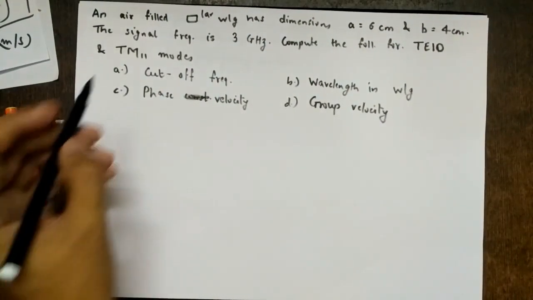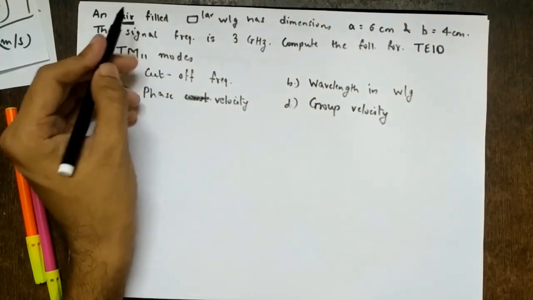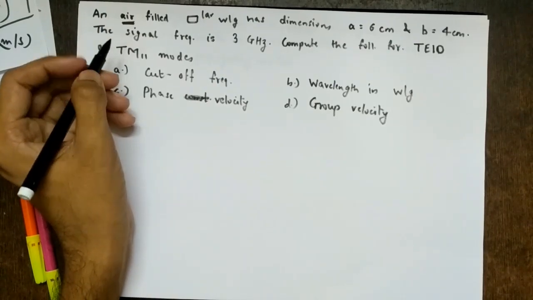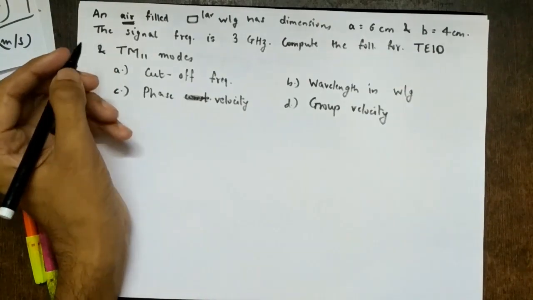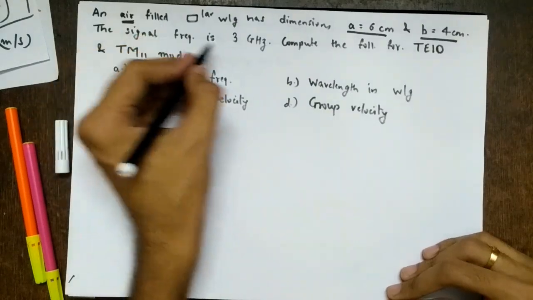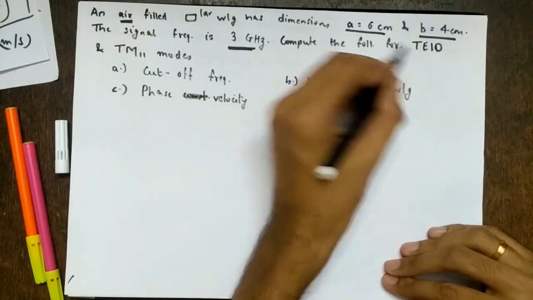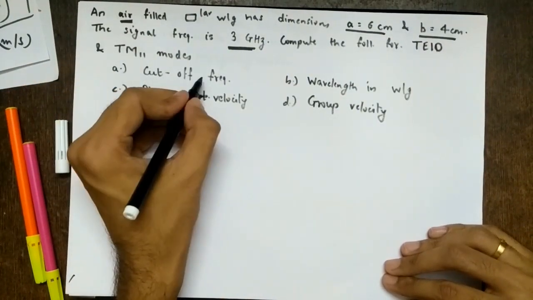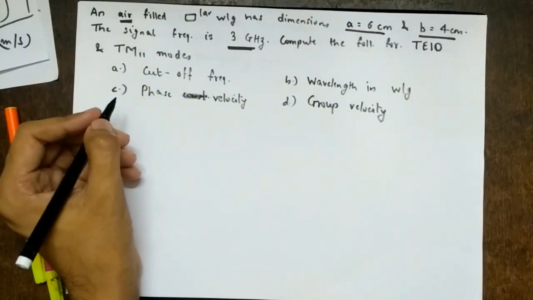This numerical says, an air-filled rectangular waveguide. It is given air-filled, which means epsilon r is 1, mu r is 1, dielectric is air, right? It has dimensions a equal to 6 centimeter and b equal to 4 centimeter, right? So this is given to us. The signal frequency f, remember, is 3 gigahertz. Compute the following for TE10 and TM11 modes: cutoff frequency, wavelength in waveguide, phase velocity, group velocity, right?